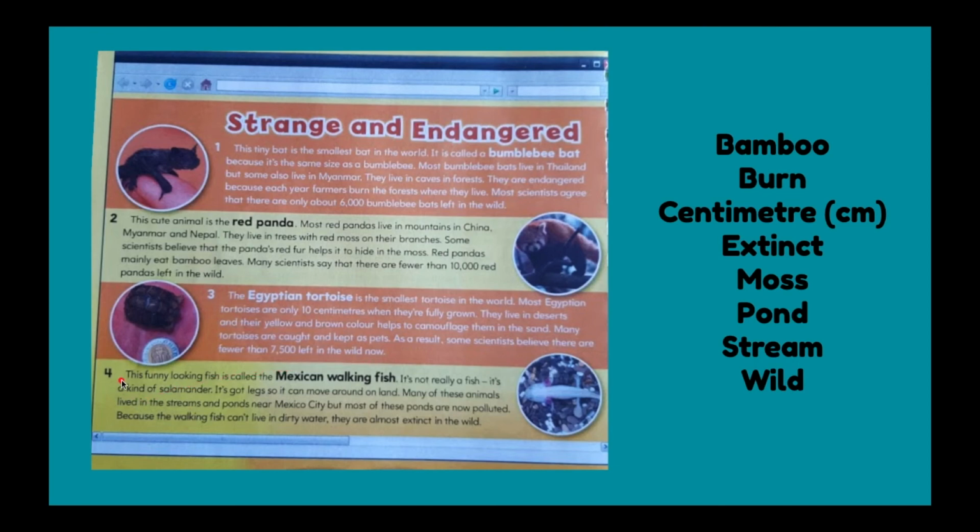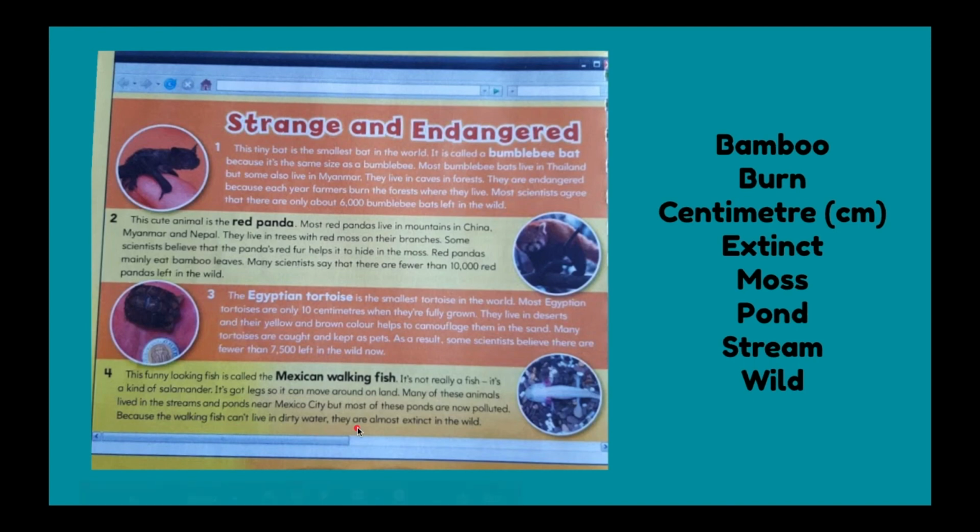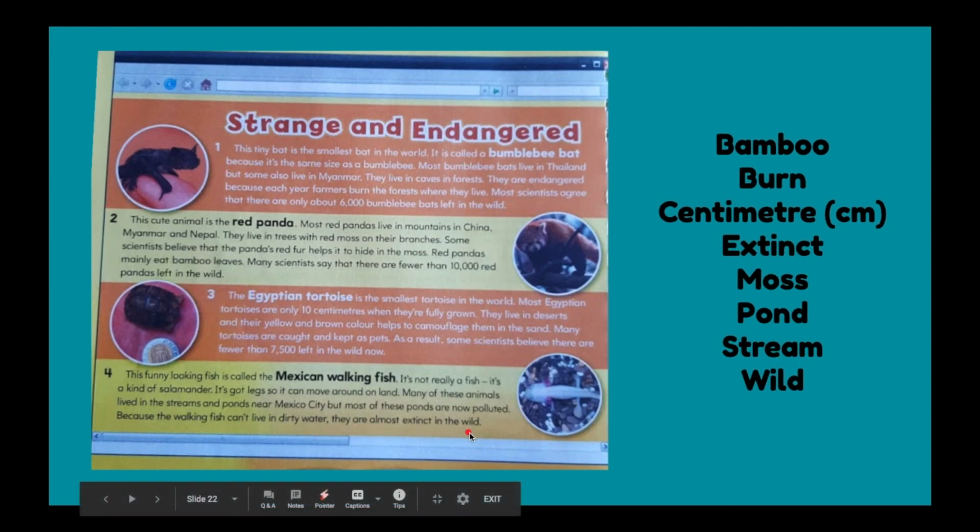And 4. This funny-looking fish is called the Mexican walking fish. It's not really a fish, it's a kind of salamander. It's got legs so it can move around on land. Many of these animals lived in the streams and ponds near Mexico City, but most of these ponds are now polluted because the walking fish can't live in dirty water. They are almost extinct in the wild.